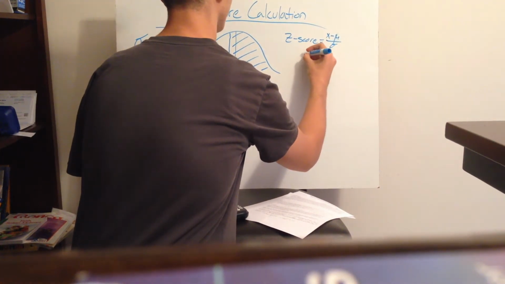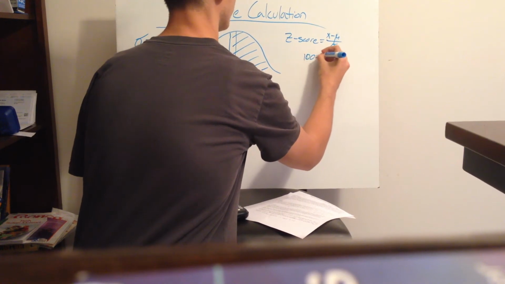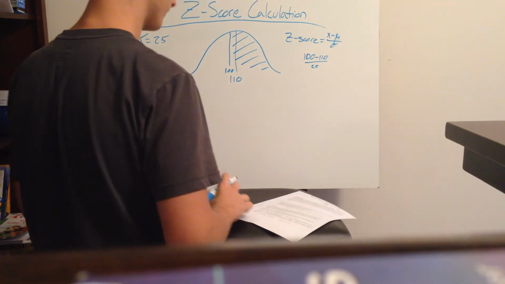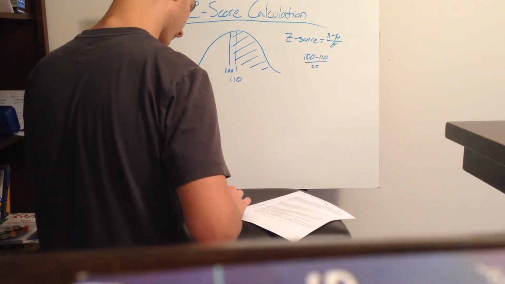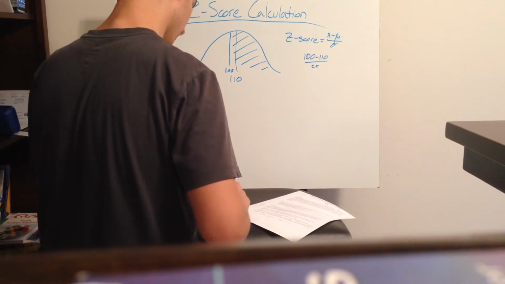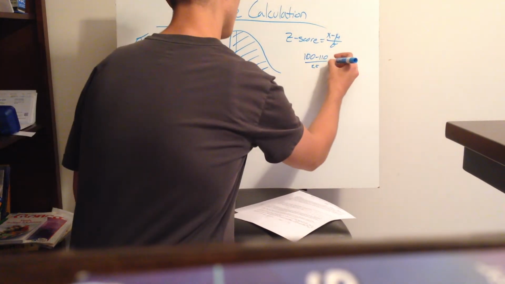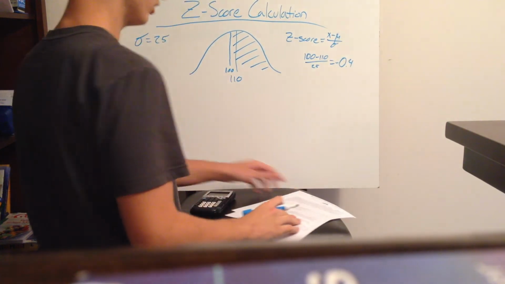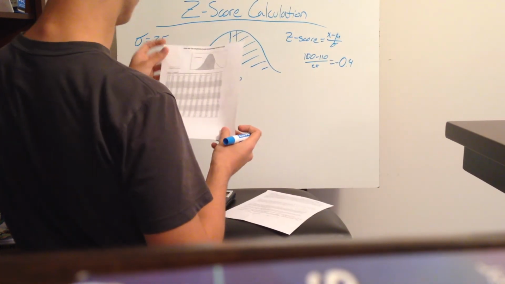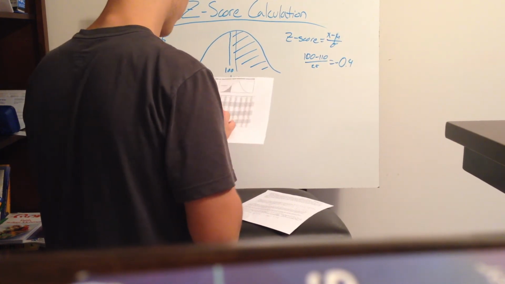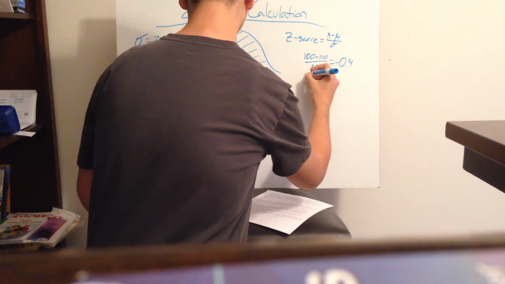So 100 minus 110 divided by 25 gives us our z-score, which is equal to negative 0.4.